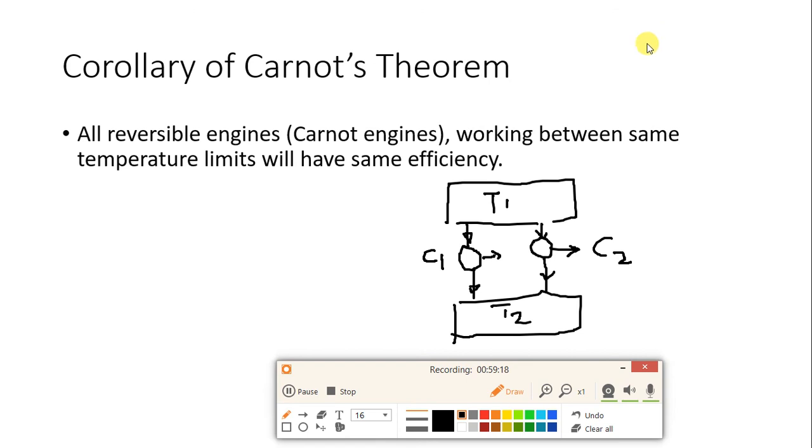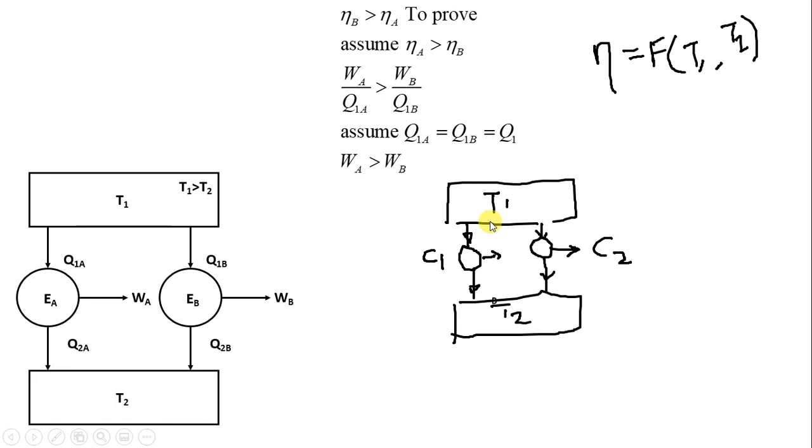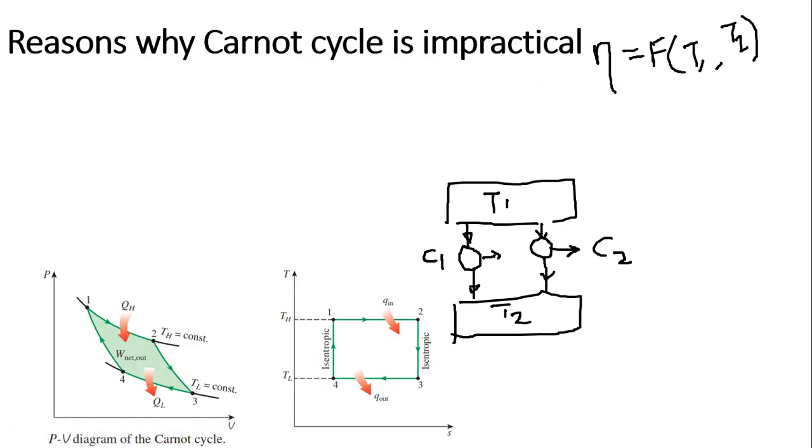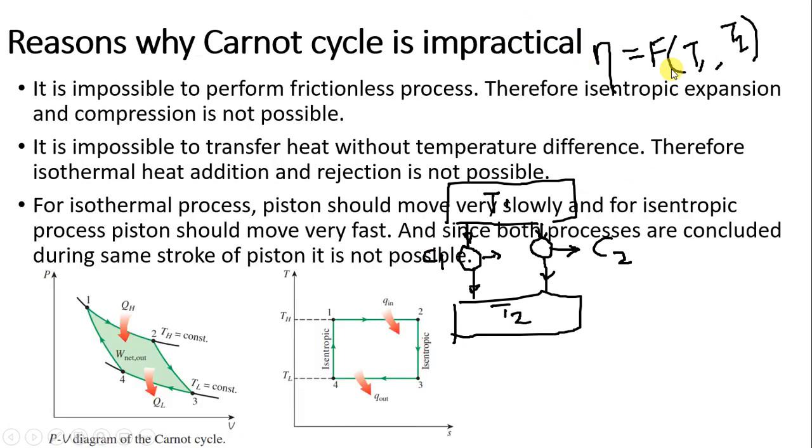But what is the efficiency of a Carnot engine? It is a function of temperature only, T1 and T2. This we have already discussed, right? Let me quickly go back to the slides and show you where we have studied this. See this formula. Efficiency of Carnot engine, it depends only on T low and T high, which means it is a function of temperature only.